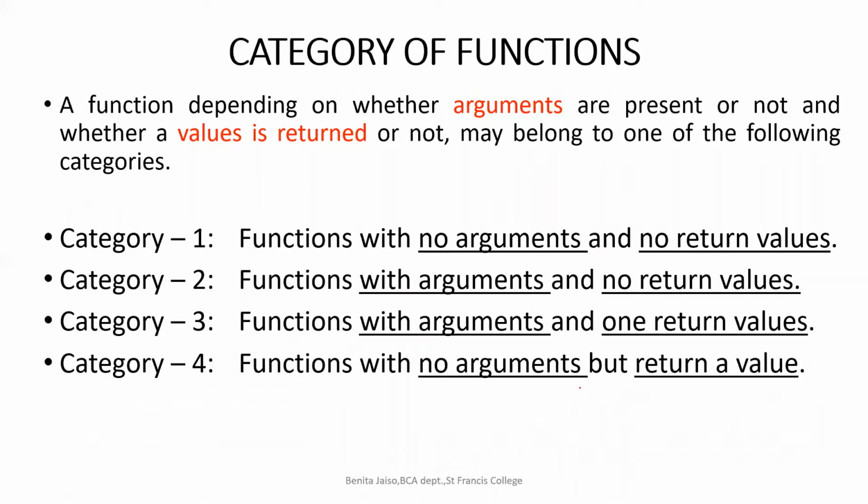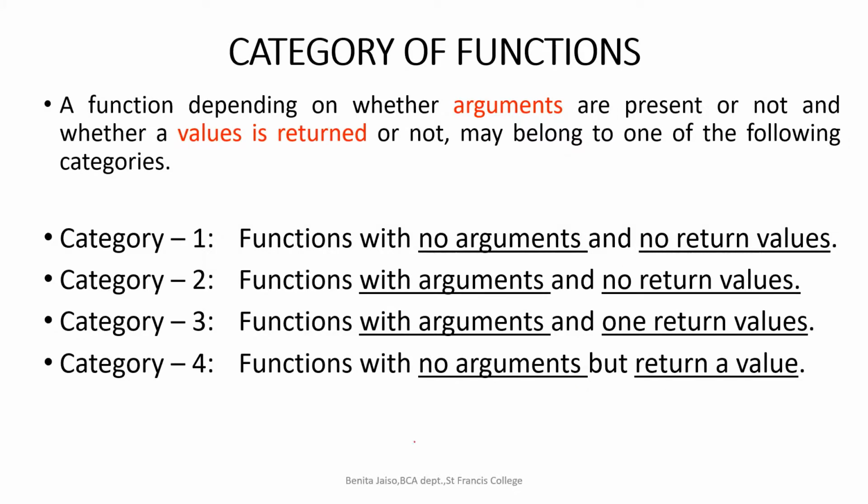Now the different categories of function. Depending on whether arguments are present or not, and whether a value is returned or not, a function may belong to one of the following categories. That I had already shown you, but this is an important question for the university exam: what are the different categories of function depending upon the return type and the arguments. There are 4 types. That is very easy, right?